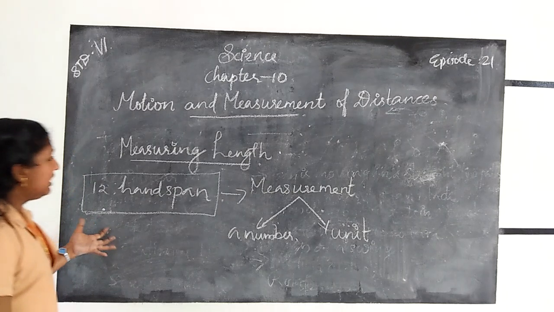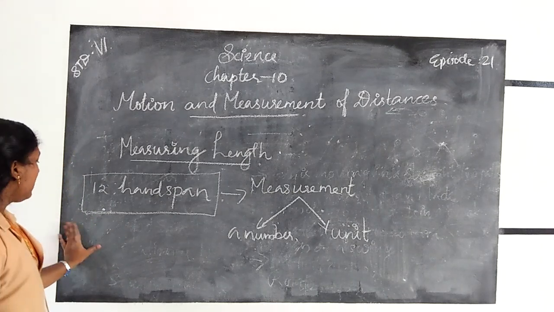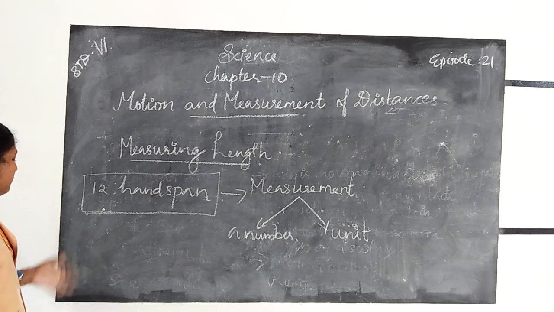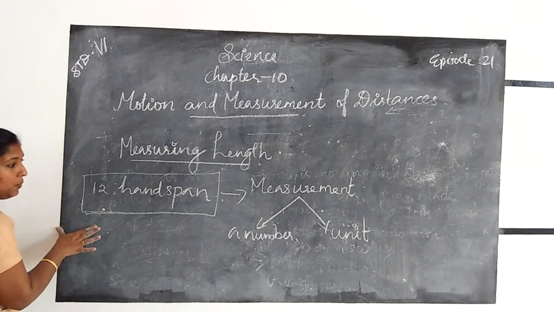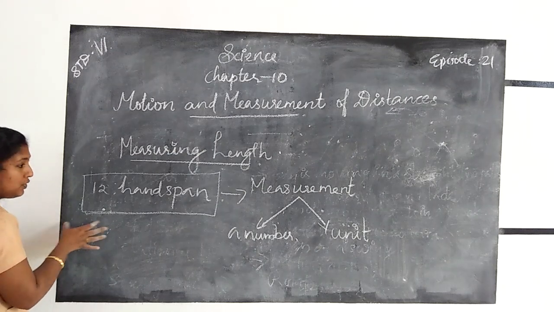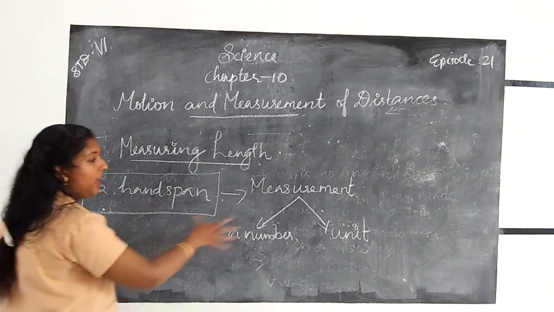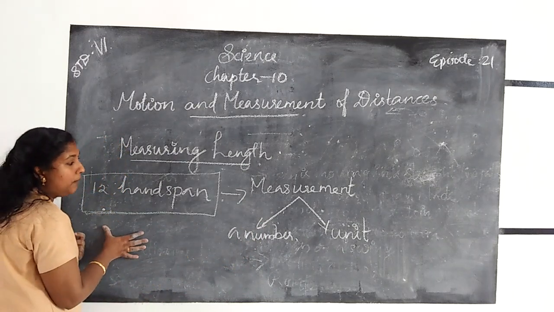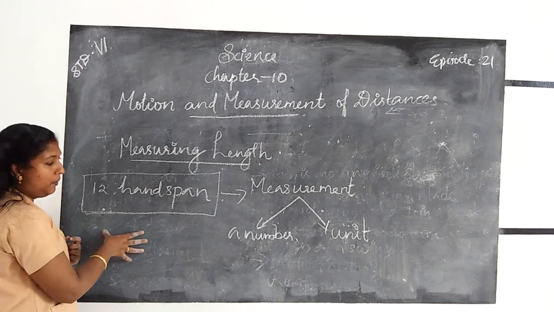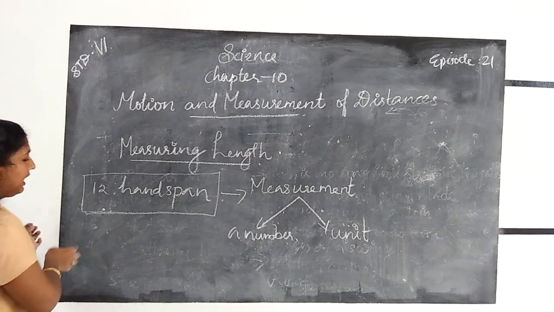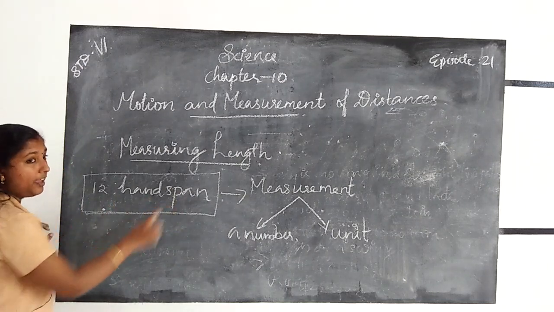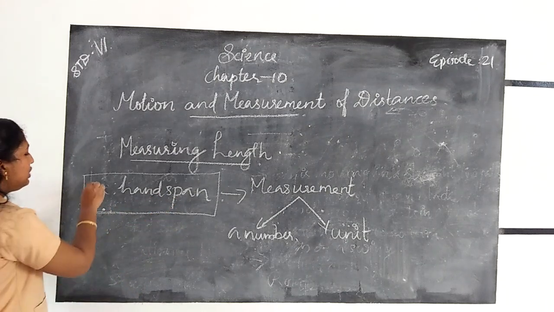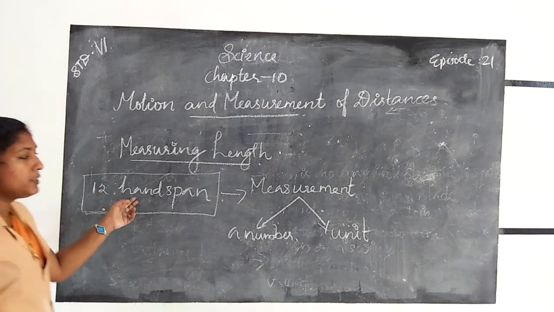Here we measure the length of the blackboard using our hand span. We take our hand span as 1 unit. So we need 12 hand spans to measure the length of the blackboard. In ancient times, it was 12 hand spans.